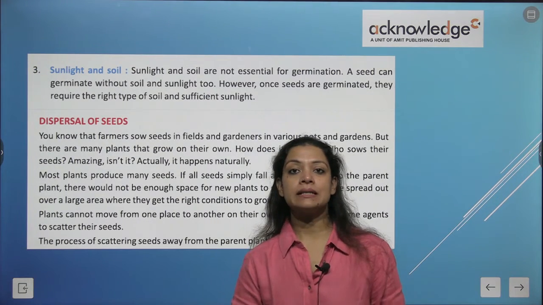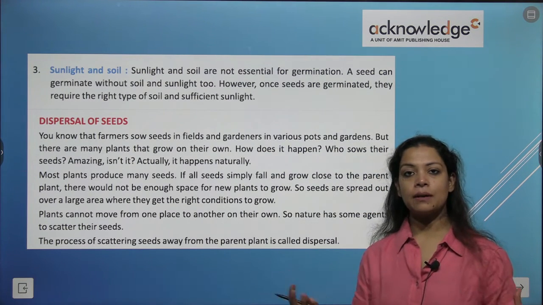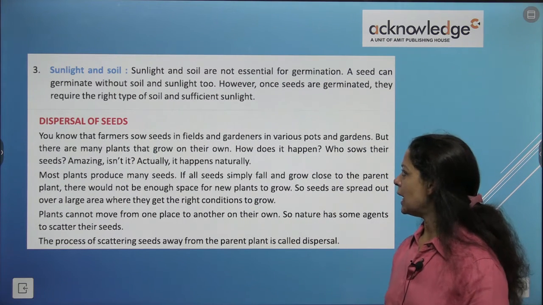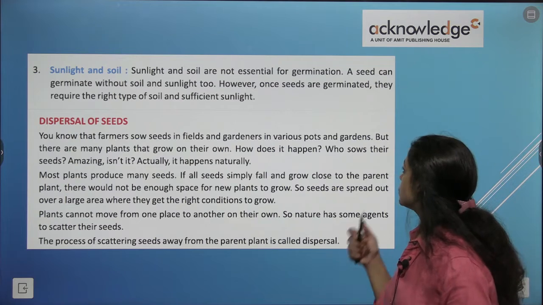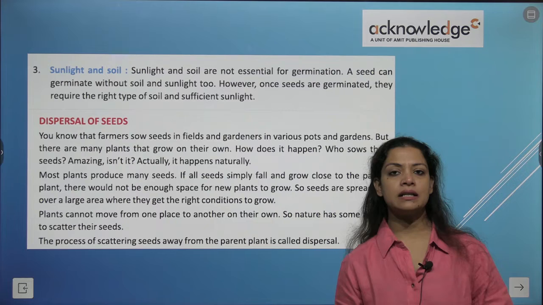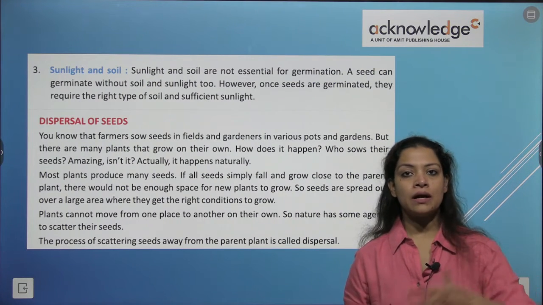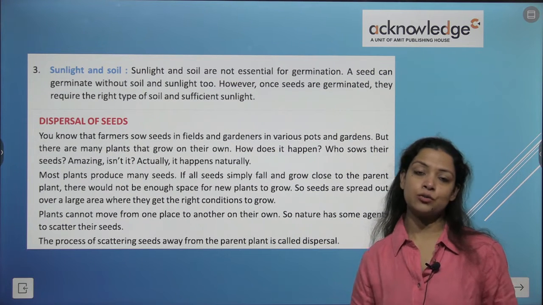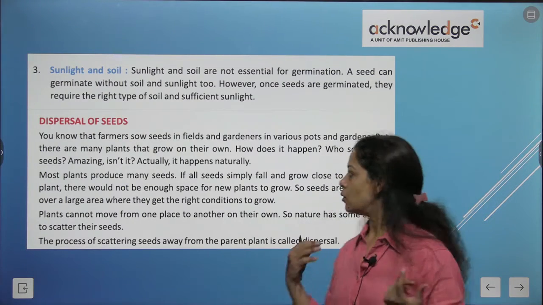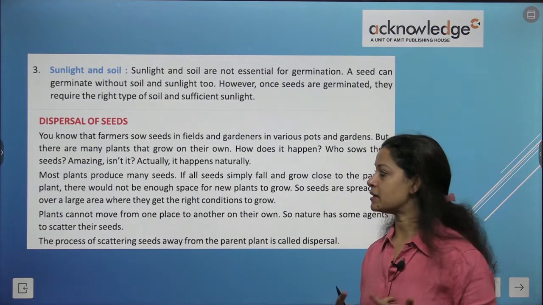Now the point comes, dispersal of seeds. So you know that farmers sow seeds. Farmer का काम क्या है? वो seeds पूरे एक बड़े से land में, farm में, they sow seeds. And gardeners also do the same thing. But there are many plants that grow on their own. हमने कुछ plants ऐसे भी देखे हैं जिनको we don't even sow seeds, but along the roadside or around any garden area or any forest area, you might have noticed that despite not being sown, they grow on their own. So, how does it happen? And who sows the seed? This question might come into your mind.